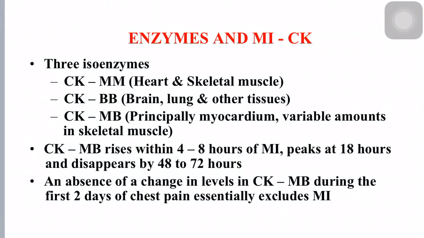First, we will see about CK, which is called creatine kinase. This creatine kinase usually occurs in 3 isoforms. They are CKMM, CKBB and CKMB. CKMM occurs in cardiac muscle as well as in skeletal muscle. CKBB occurs in brain, lungs and some other tissues, and CKMB occurs principally in myocardium with a variable amount in skeletal muscle. Now, among these 3 types of creatine kinase, CKMB will play a major role in diagnosis of myocardial infarction.